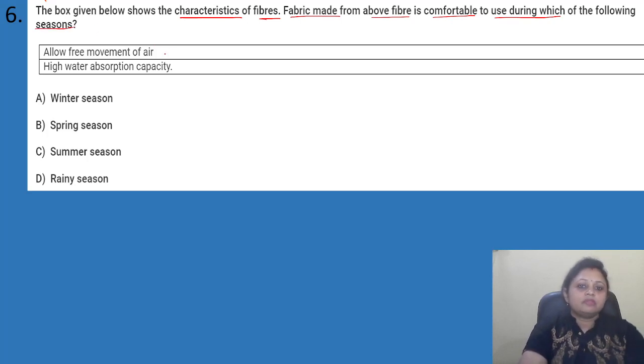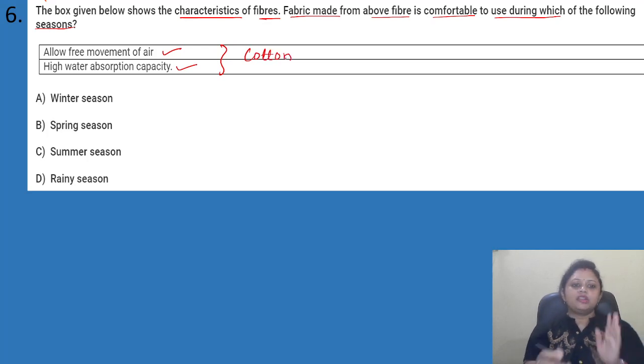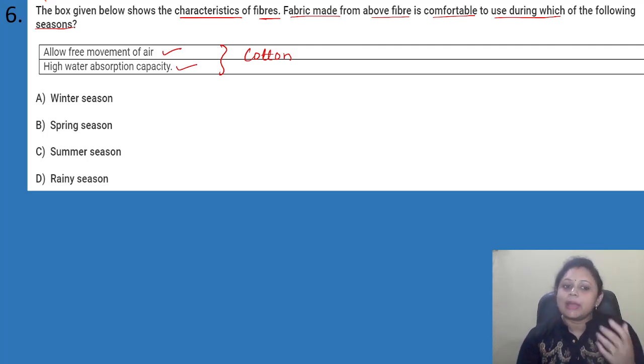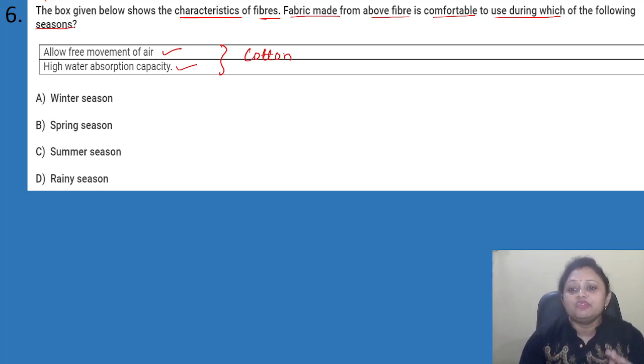So, the fiber which allows free movement of air, which has high water absorption capacity, that is कॉटन. ओके, जो कॉटन है वो अपने थ्रो एयर का फ्री मूवमेंट को अलाउ करता है और उसका वाटर का जो एब्जॉर्बिंग कैपेसिटी है दैट इज आल्सो हाई. Okay, and in which season we are comfortable to use cotton? That is summer season, right?